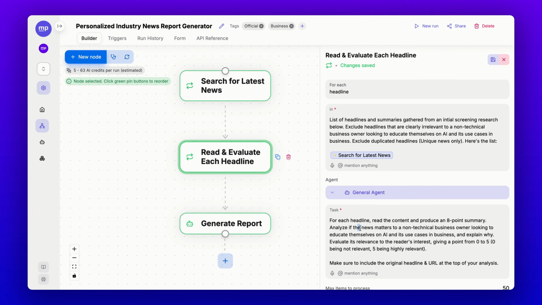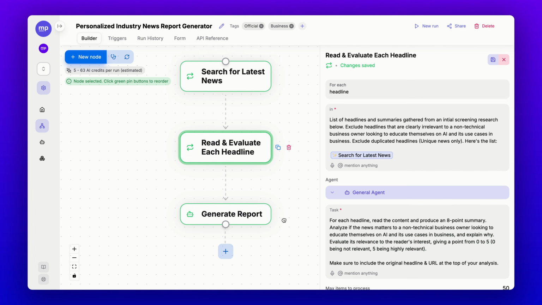summary and analyze if the news matters to me, a technical or non-technical business owner looking to educate themselves on AI and its use cases in business, and explain why. And then it will also evaluate the relevance with a score from 0 to 5. Now, this instruction is totally customizable. So if you have different criteria or a different process of curating these news headlines, feel free to teach your AI agent how to curate the news to best fit your preferences. Just type down all your requirements and expectations here so that the AI knows how you prefer it to do this work.